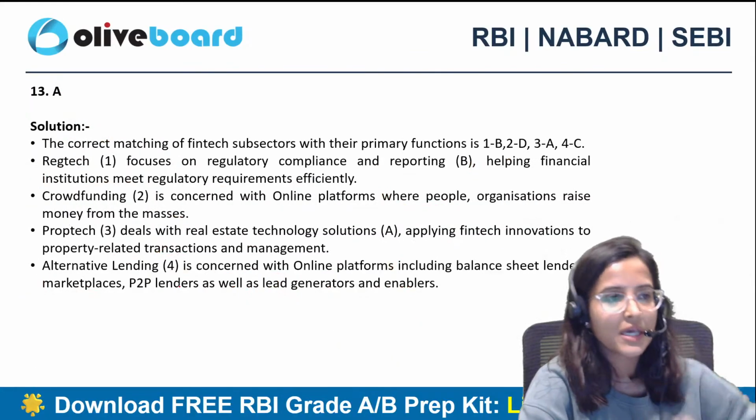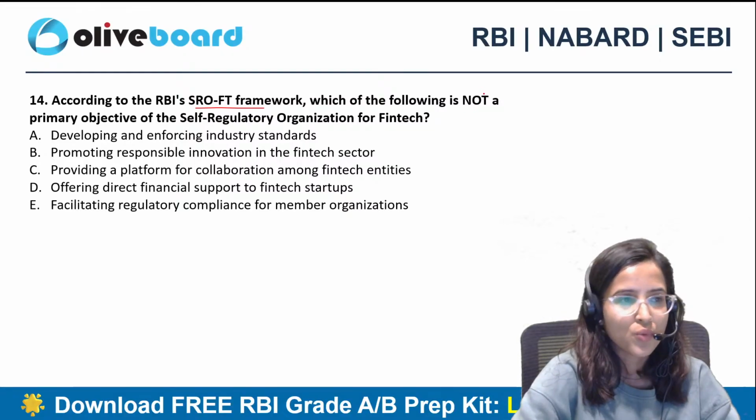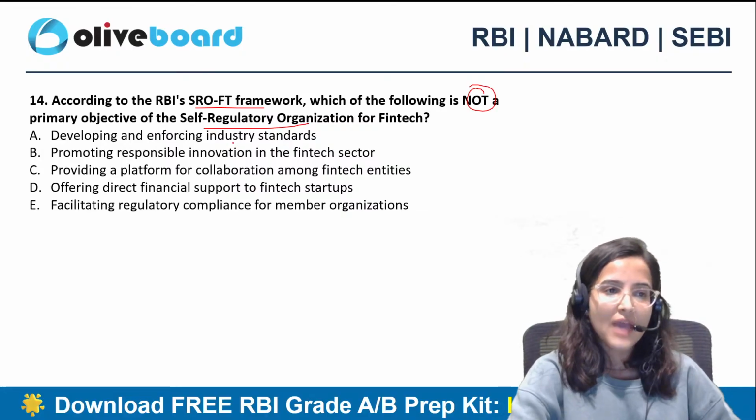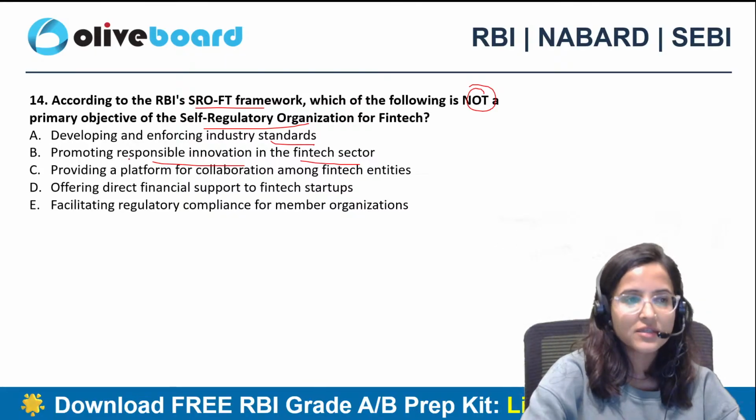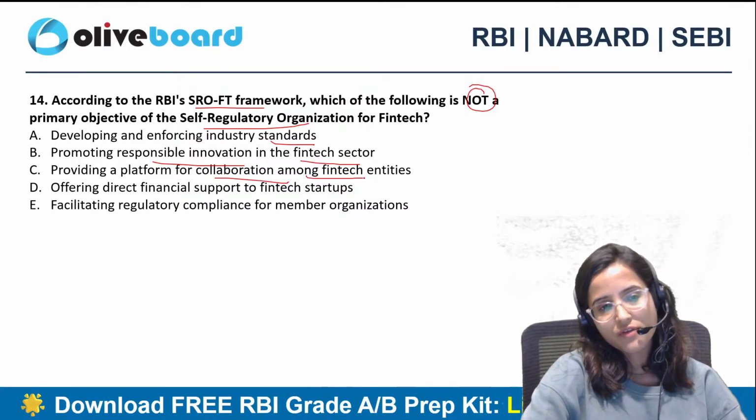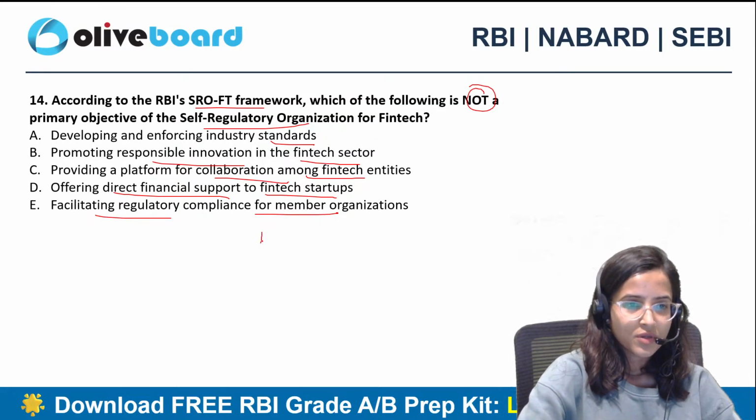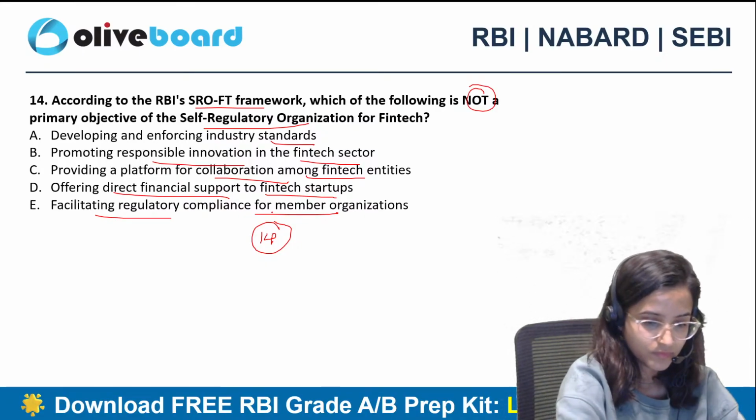According to RBI's SRO FT framework, which of the following is not a primary objective of a self-regulatory organization for fintech? Developing and enforcing industry standards, promoting responsible innovation in the fintech sector, providing a platform for collaboration among fintech entities, offering direct financial support to fintech startups, facilitating regulatory compliance for member organizations. Question number 14. Hanji, what is the answer?